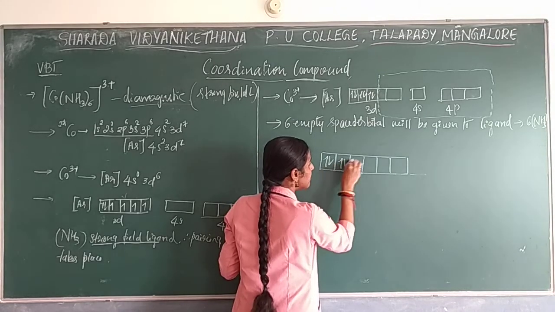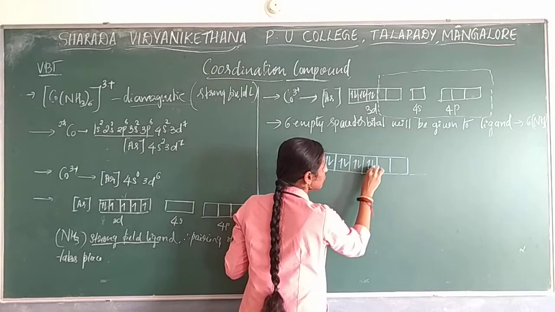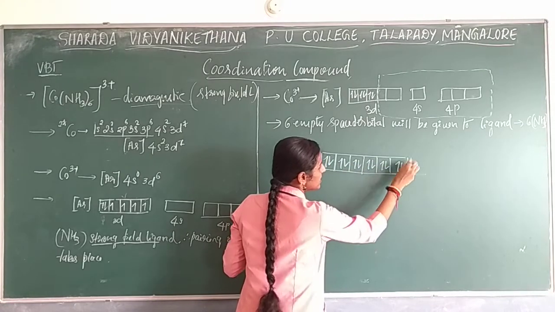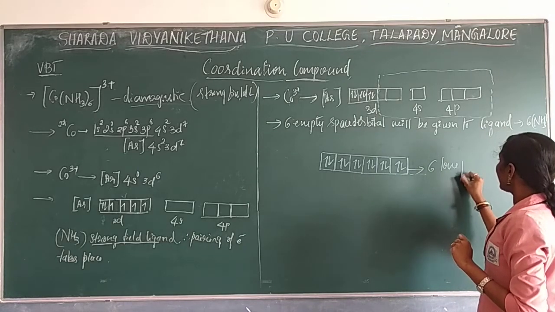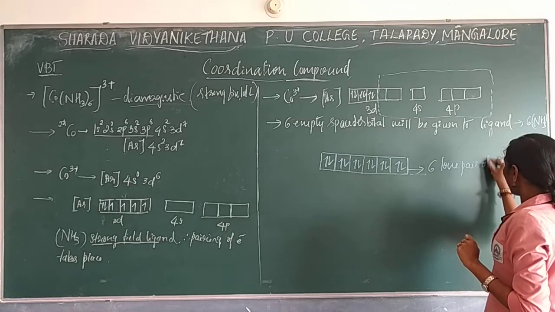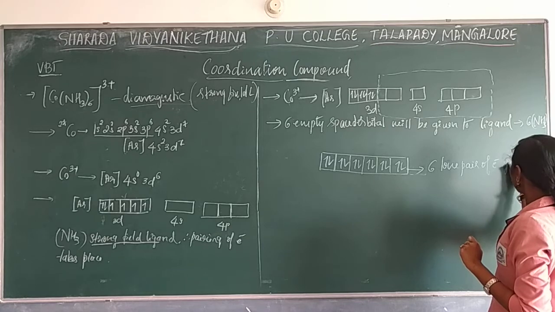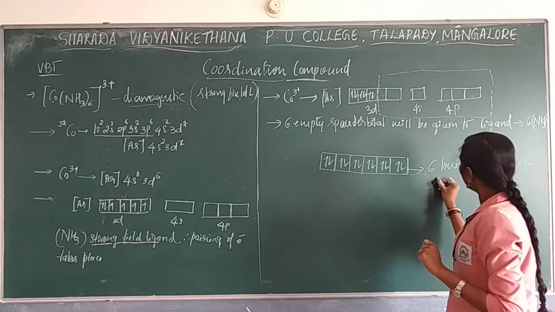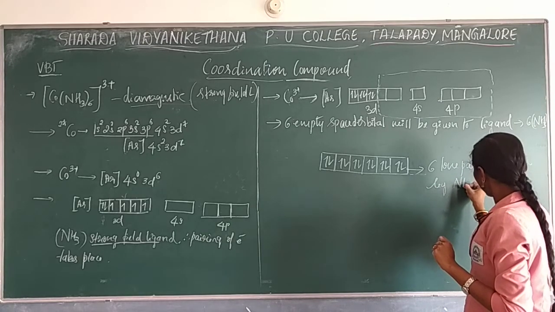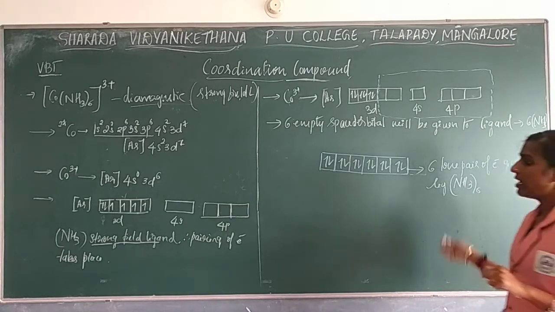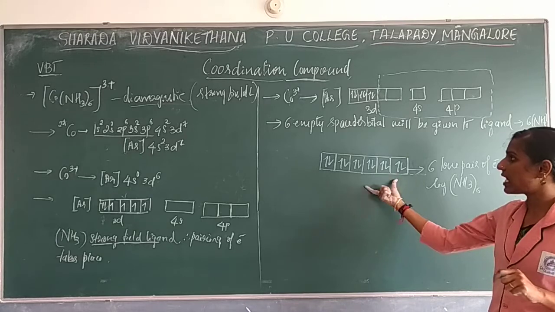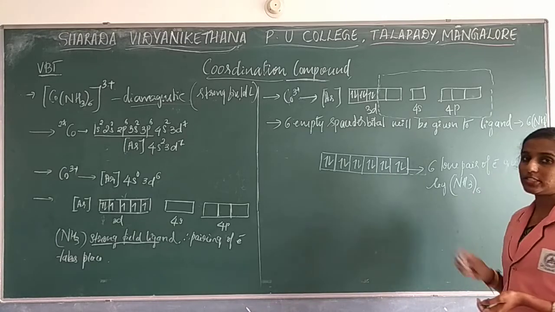So 6 will give 6 lone pairs of electrons. So these are 6 lone pairs of electrons given by NH3. Okay. So this is the pair of electrons which has been given by your NH3 molecule.